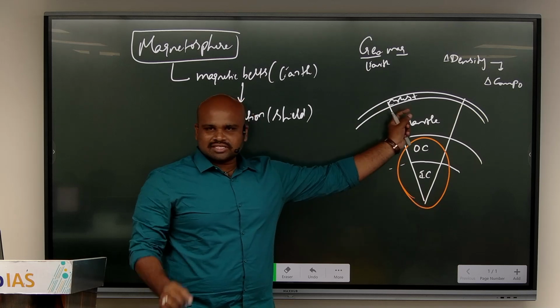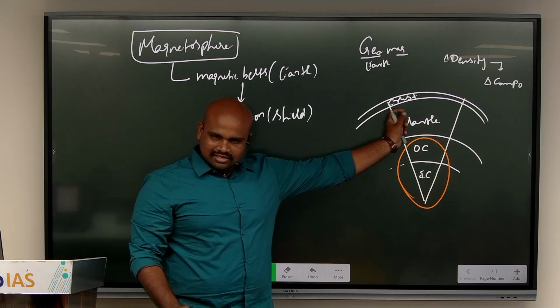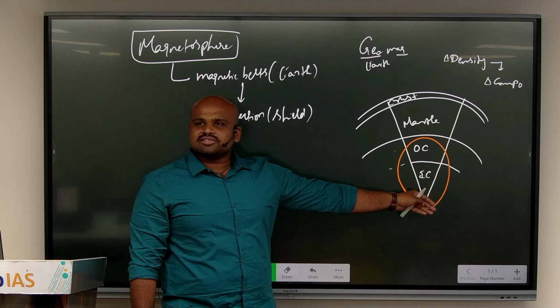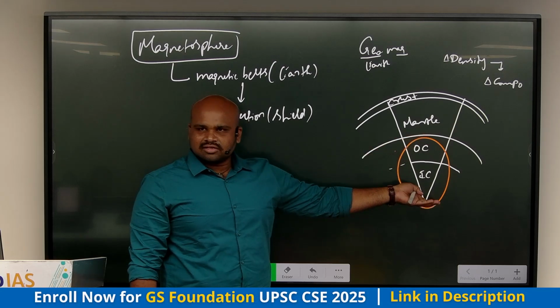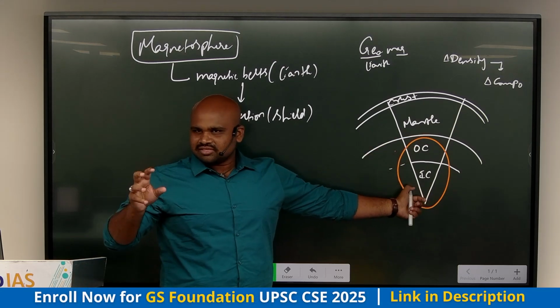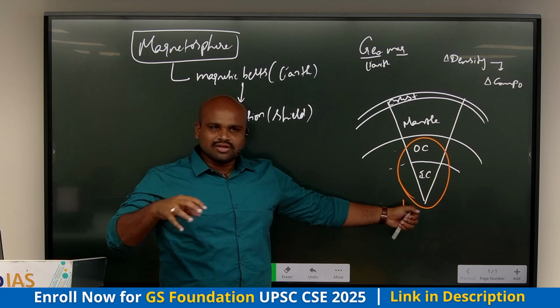The crust on top, the green colored layer, is this. And the rest of the part is the mantle and the core. Visualization. All right. Yes or no? Right. So that is one.